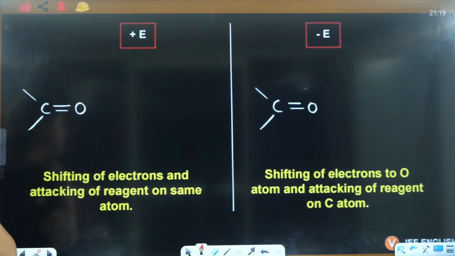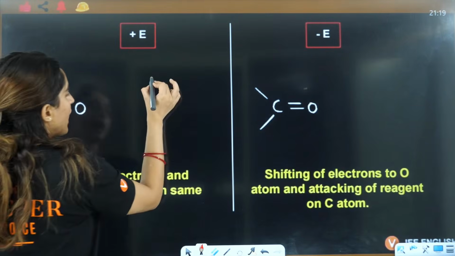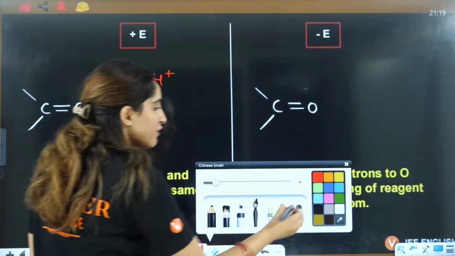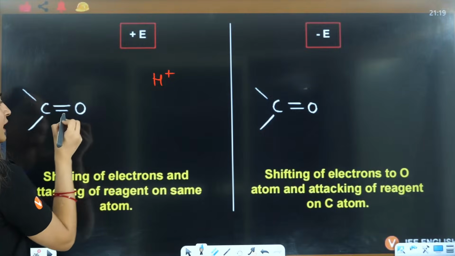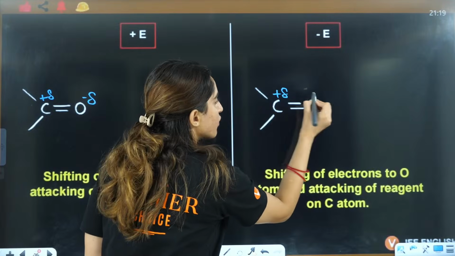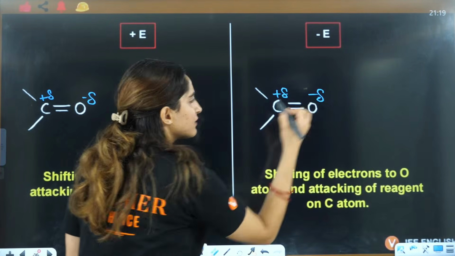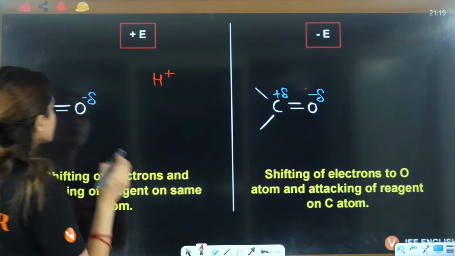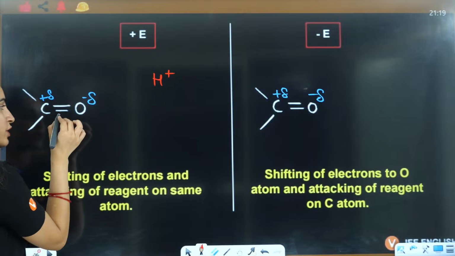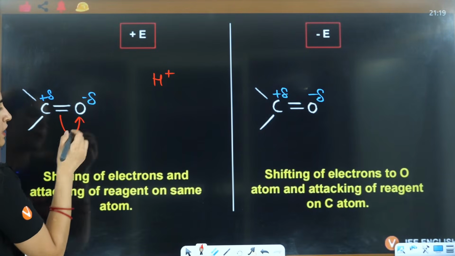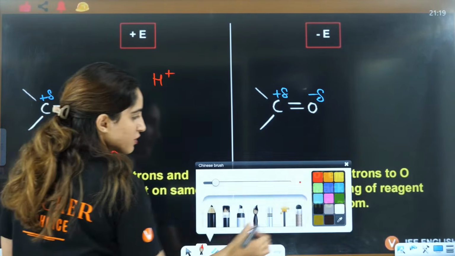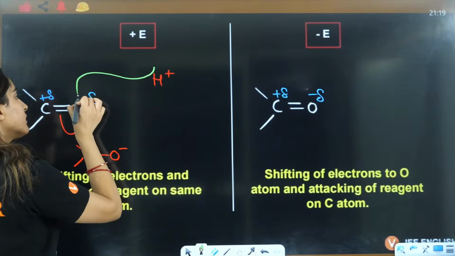See, like you have this particular carbonyl compound, and let's say you have H positive here as a reagent. We know that this is partially positive, this is partially negative, here also it's partially positive, this is partially negative. That we are sure about. Now see one thing, because of partial negativity, this is more electronegative, electrons will jump here. Because now this will become O negative. So this H positive is going to attack here.